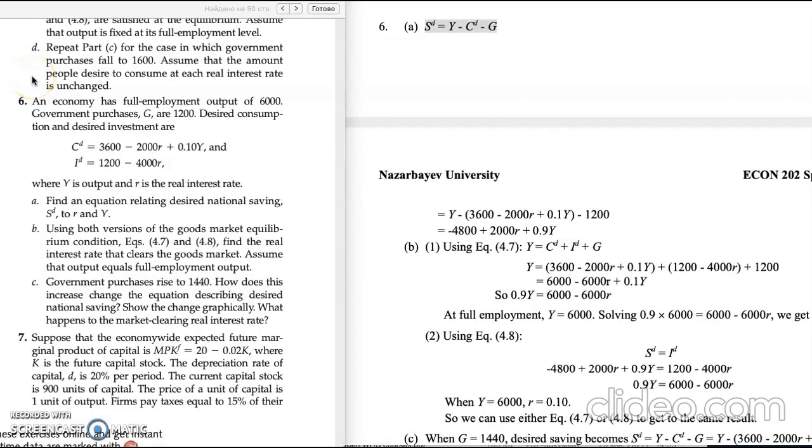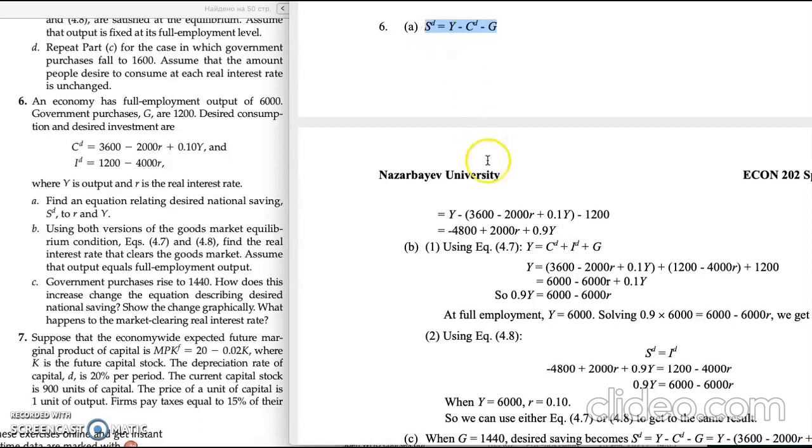Continue our session. Now we are gonna look at problem number 6 of chapter 4. What we need to find? We need to find desired national saving. Full employment output and government purchases are given. Also, desired consumption and desired investment are also given as equations. To solve this problem, we're going to use the definition of national saving, which is SD equals Y minus desired consumption minus government spending.